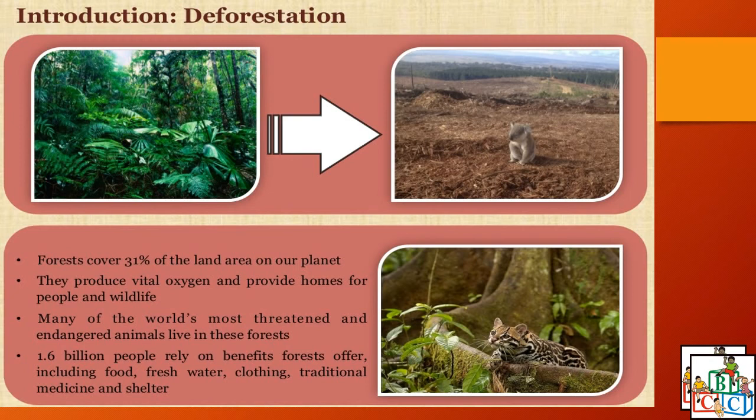So as you can see in the picture, the first picture is of a very dense forest. So this dense forest is habitat of many animals. Now you have the second picture where forests have been cleared, which is the effect of deforestation. Now take a look, you have this animal who has lost its habitat. So this is mostly about what deforestation does.